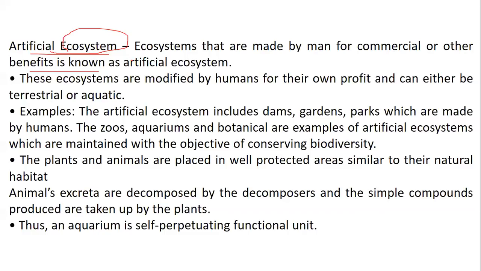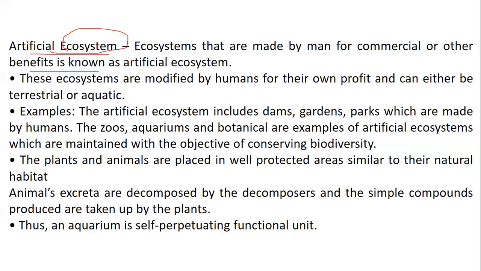Either it can be terrestrial or it can be aquatic. So if you check an example, the artificial ecosystem can include dams, gardens, parks, which are made by humans, zoos, aquariums, and botanical gardens, which are a part of artificial ecosystem, maintained in order to conserve the biodiversity. So the plants and animals are placed in well-protected areas similar to the natural habitat.